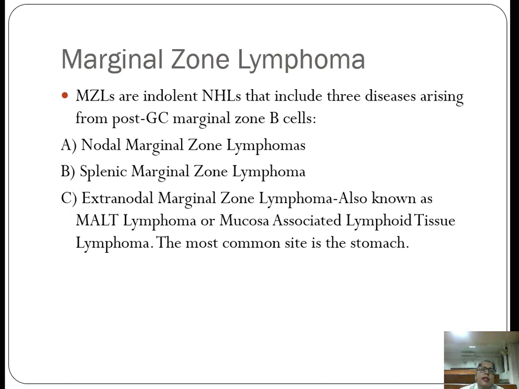Marginal zone lymphomas, as the name indicates, arise from the marginal zone. They have an indolent course, and they include 3 diseases arising from the post-germinal marginal zone B cells: nodal marginal zone, splenic and extranodal.